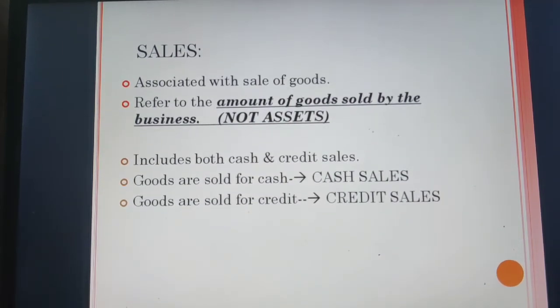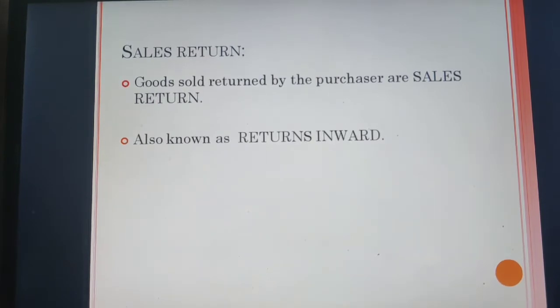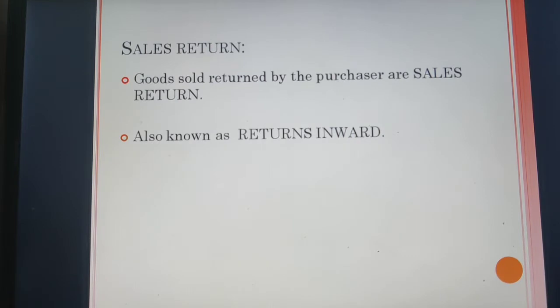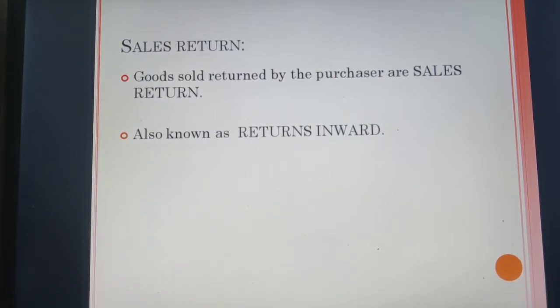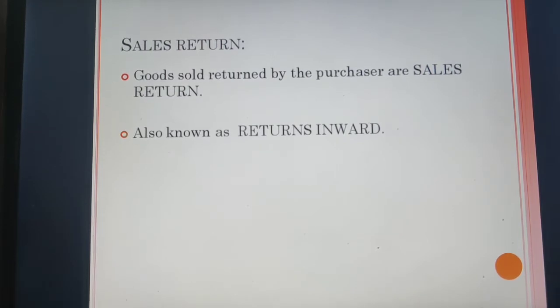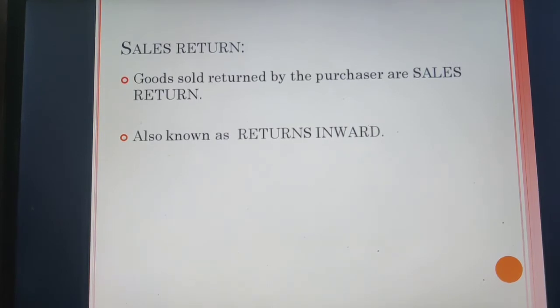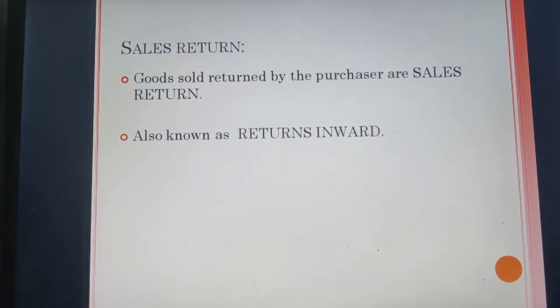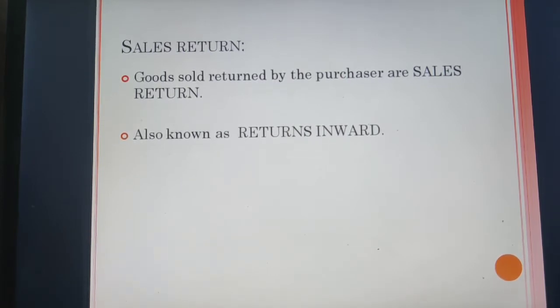Alright, students, in a similar way we have sales return. If goods sold are returned by the purchaser, then it becomes sales return. It means when you have sold some goods to somebody and that person is returning your goods, in the books of account it will be shown as sales return account. They are also known as returns inward because it is basically flowing inwards back to your enterprise. That is why it becomes sales return as well as returns inward.